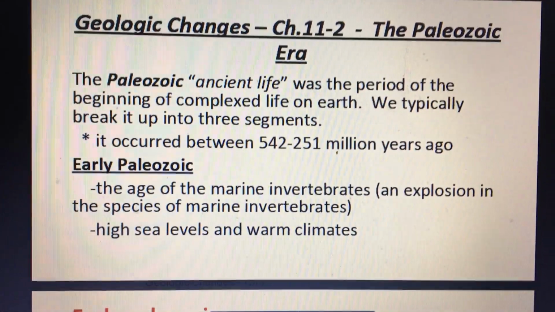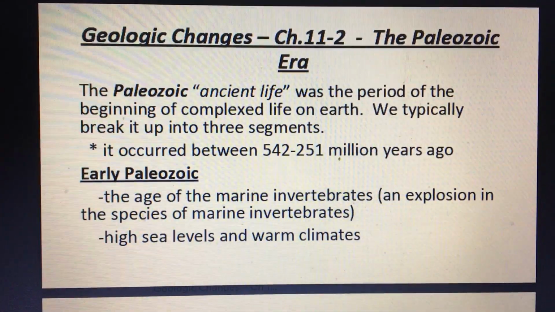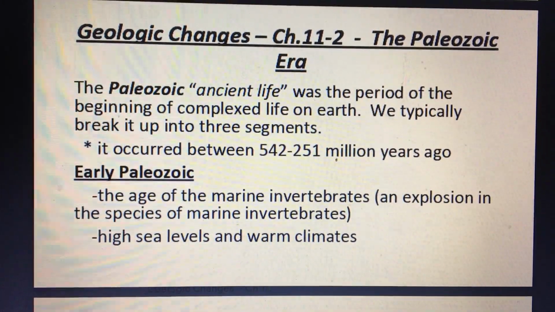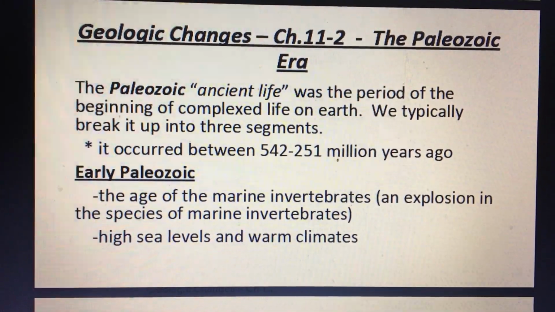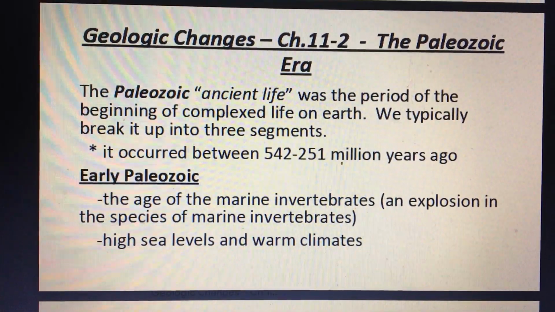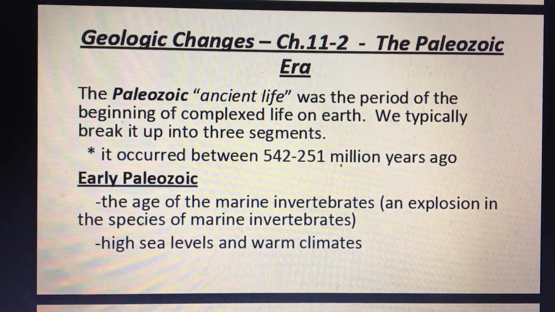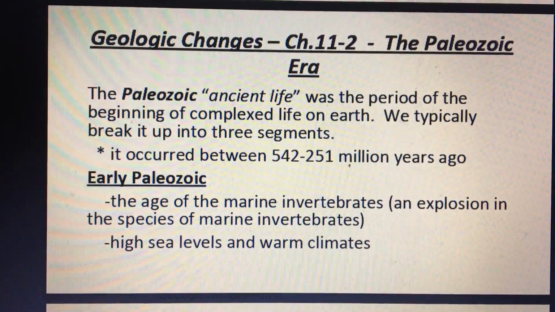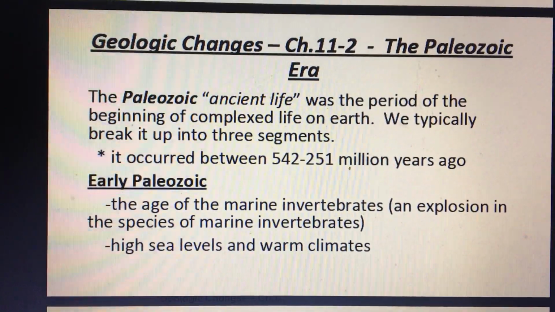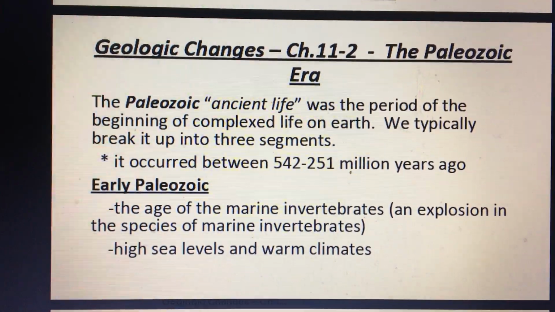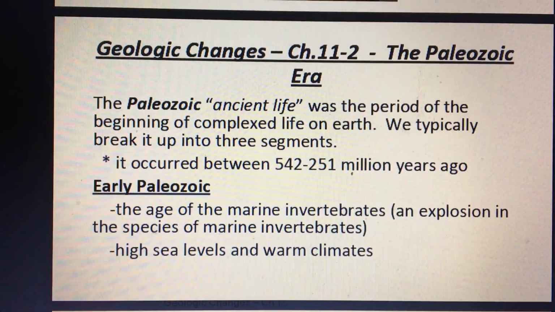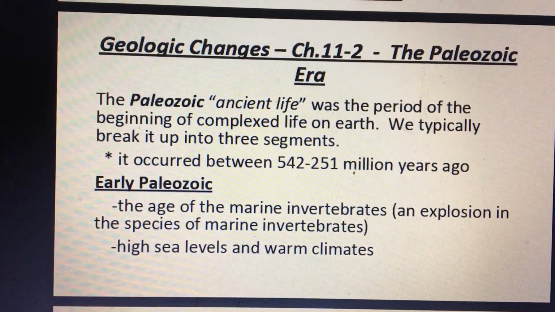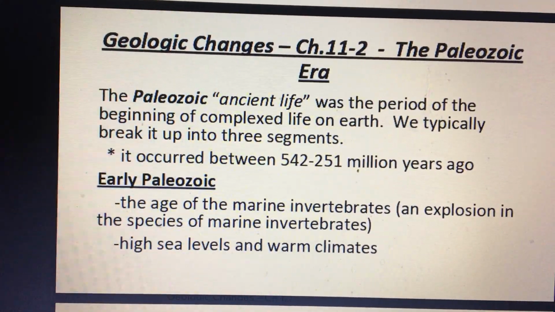The Paleozoic really was the development of complex life. So in the early Paleozoic, we see the age of the marine invertebrates. So we see an explosion of the number of species that only lived in the sea. So things like trilobites and ancient sponges and some fungus developed in the early Paleozoic. Very high sea levels, very warm climates. All living things lived in the ocean during the early Paleozoic period.